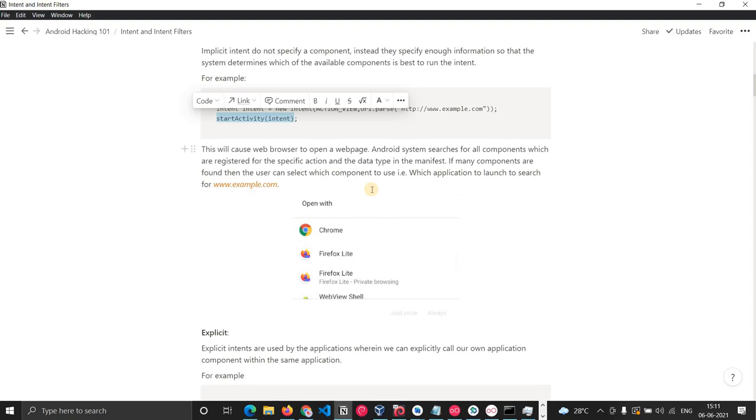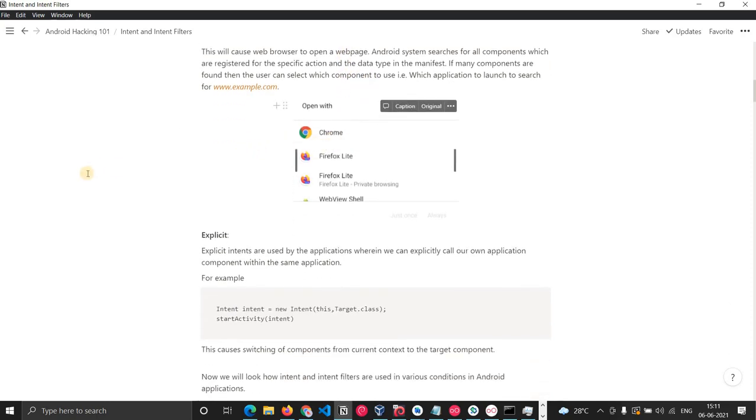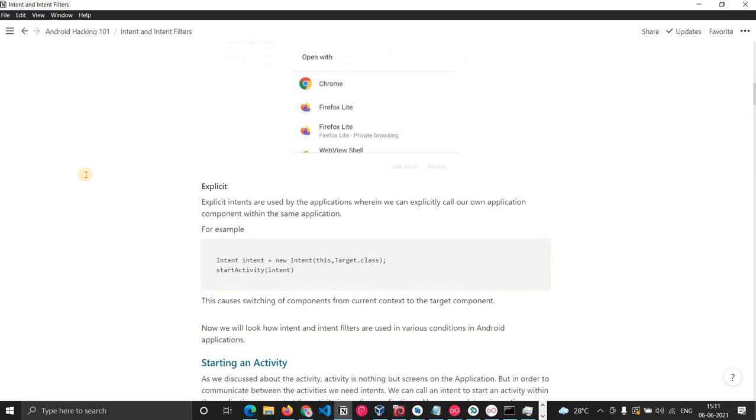We are not determining which component this intent should run with, but we are making the system give us information about which applications can handle this intent, and then we choose which application to use. The explicit intent is where we explicitly say which target class we want to send this intent to.